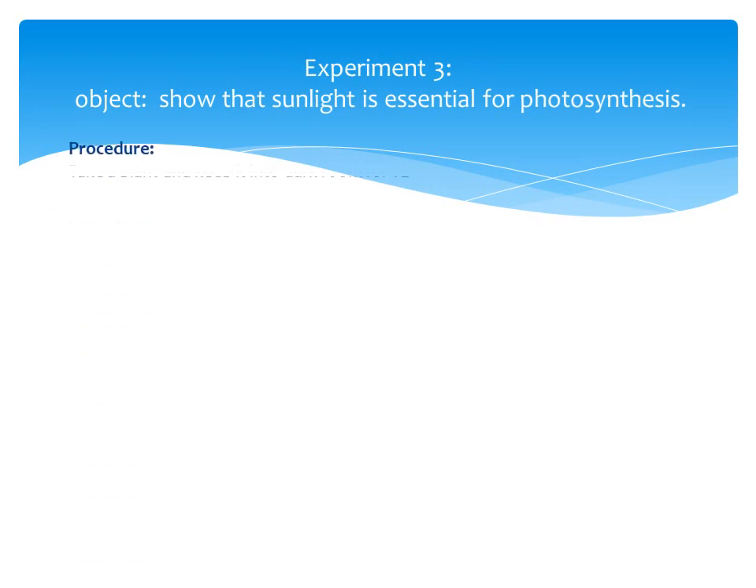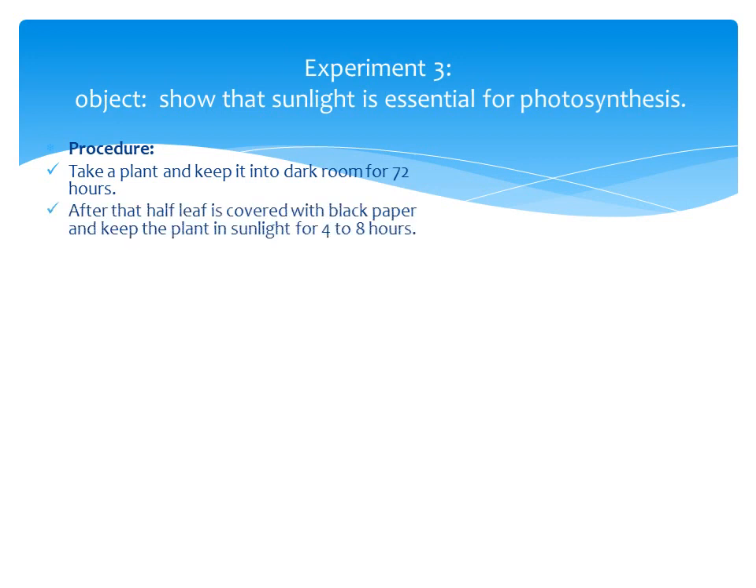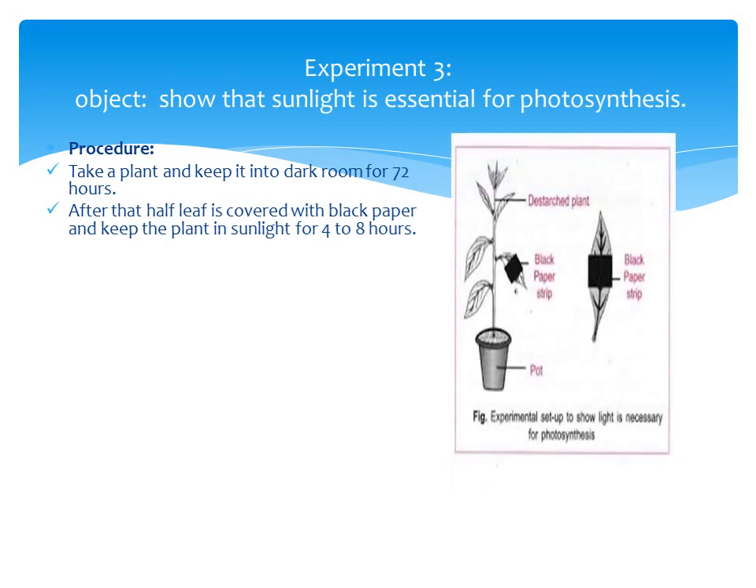Next experiment: to show that sunlight is essential for photosynthesis. Similarly, take a plant and keep it in a dark room for 72 hours for the same reason. After that, half of a leaf is covered with black paper. Here we use black paper to block sunlight, and keep the plant in sunlight for 4 to 8 hours. After that, pluck that leaf and perform the starch test.